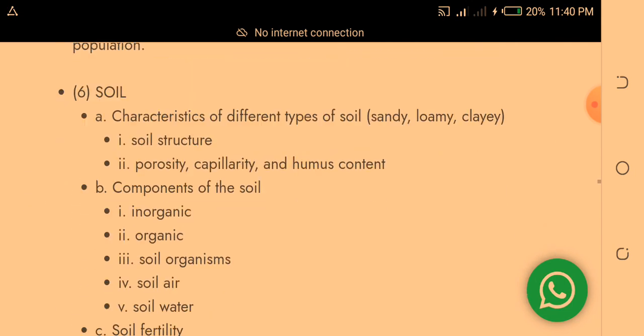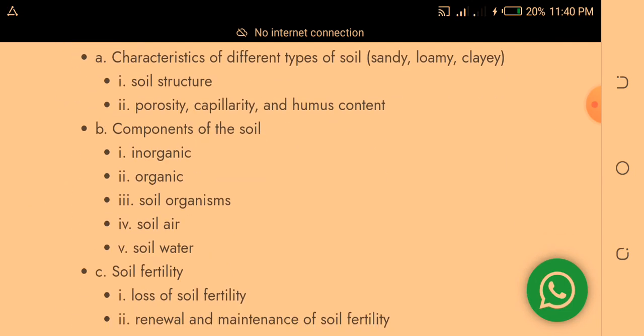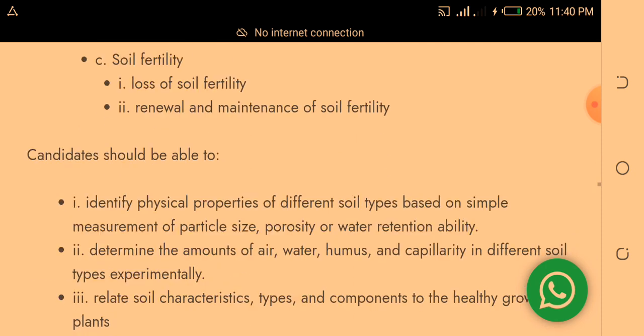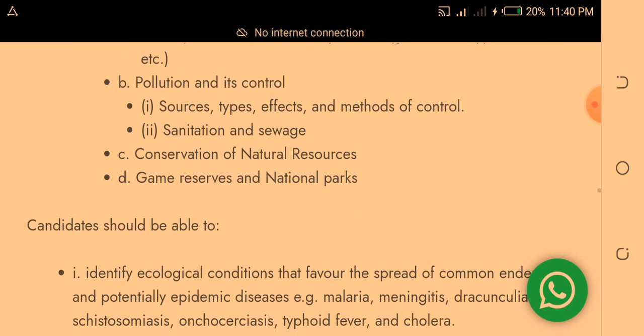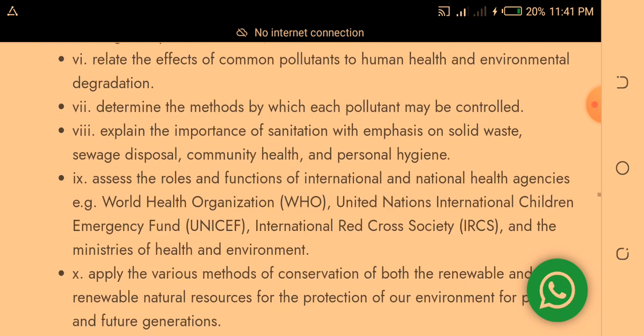Okay. Then study soil: components of the soil, that is inorganic, organic, soil organisms, soil air, soil water, soil fertility. Study the human environment. Under it, you have diseases, common and endemic diseases, easily transmittable diseases, and disease syndromes such as poliomyelitis, cholera, tuberculosis, sexually transmitted diseases, pollution and its control. Study conservation of natural resources, study game reserves and national parks.